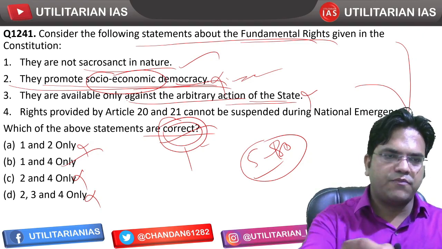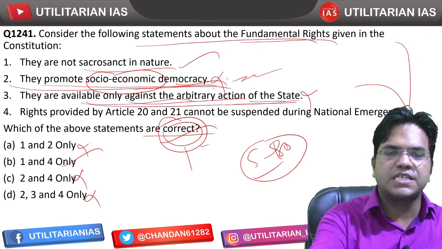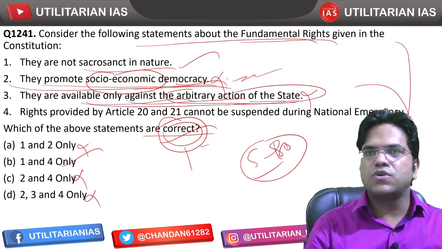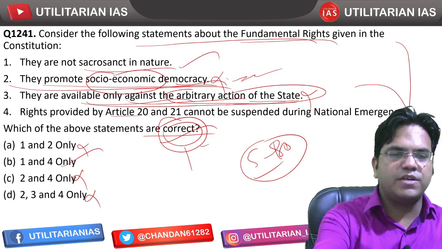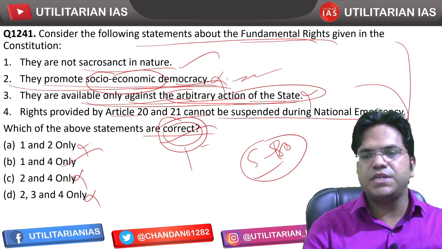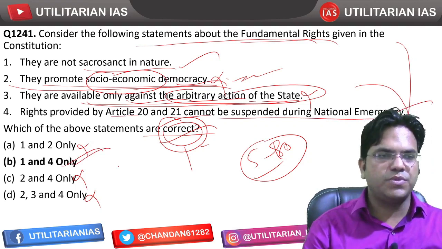So the point is that fundamental rights are protected not only against arbitrary action of the state but also against private individuals. Rights provided by Articles 20 and 21 cannot be suspended during emergency, so that's correct. So 1 and 4 are going to be correct, and hence B is going to be the right answer.